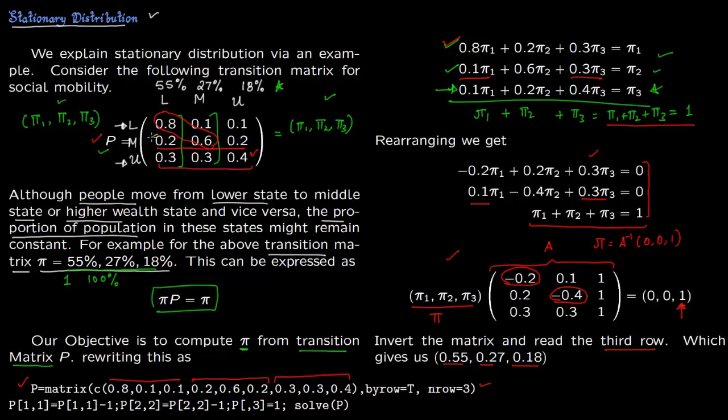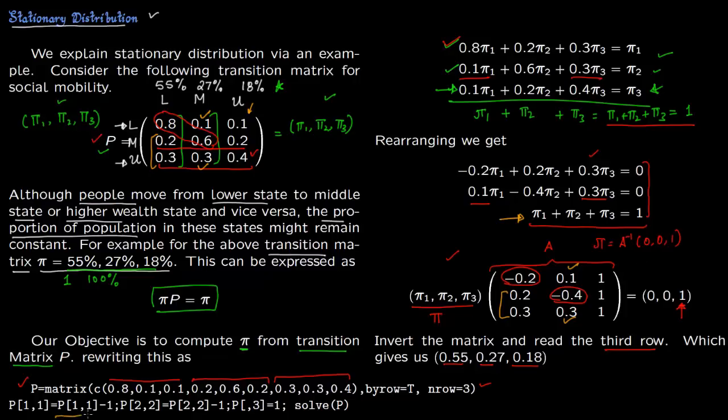So notice that these two have not changed. You copied them as such. This and this is the same. You copy them as such. And the last column you always add 1. You replace this with 1, 1, 1. So that is why, because we have replaced the third equation with 1, 1, 1. So this is the third equation. You always replace this with 1, 1, 1. And that's what we do.